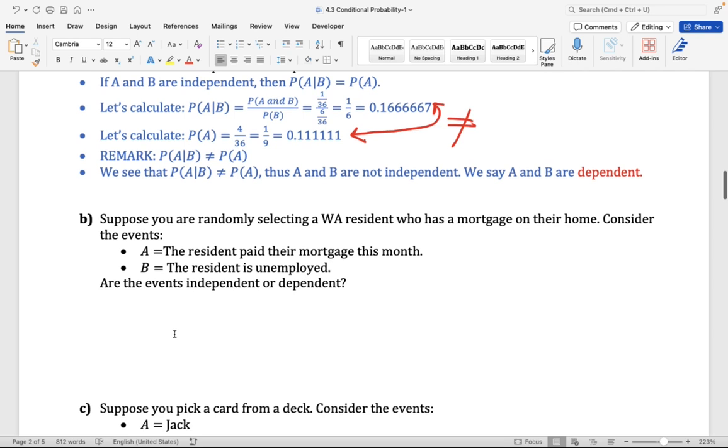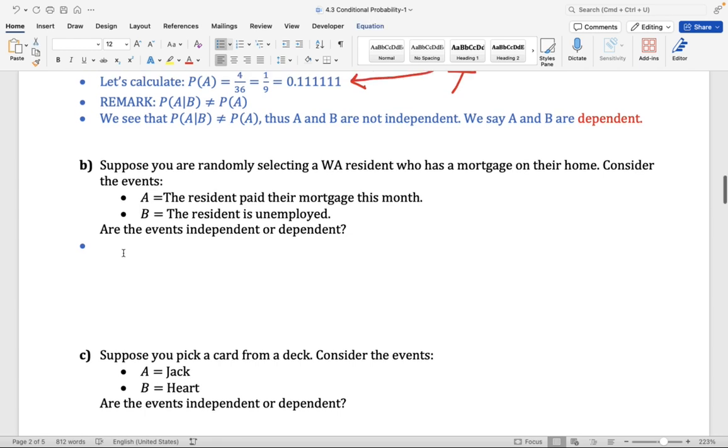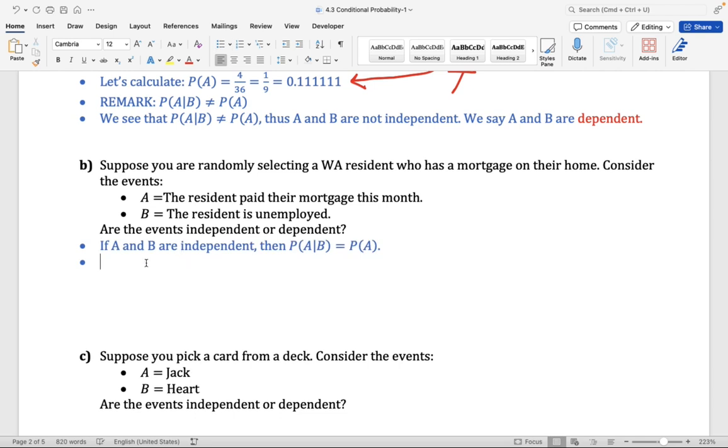This time, I'm not going to give you any probabilities. Suppose you're randomly selecting a Washington State resident who has a mortgage on their home. Consider the events. A, the resident paid their mortgage this month. B, the resident is unemployed. Notice I'm not giving you any probabilities here. I mean, we can know that if A and B are independent, then the probability of A given B is equal to the probability of A. But we do not have probabilities. So let's go ahead and make that comment. We do not have information about the probabilities of the events.